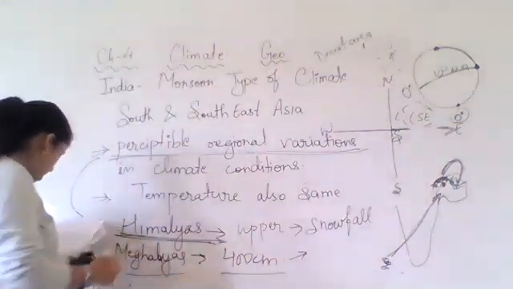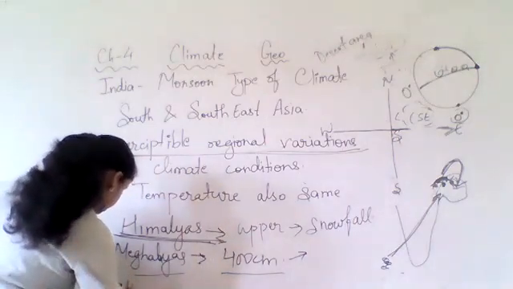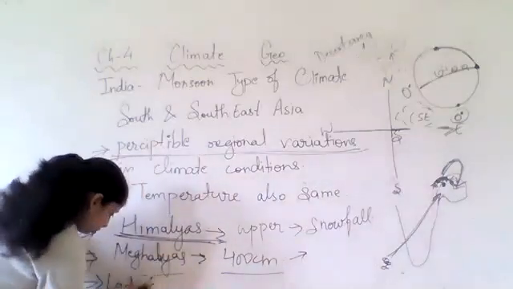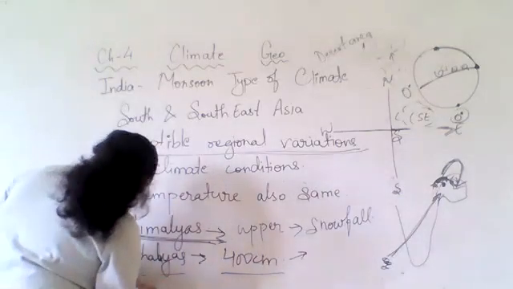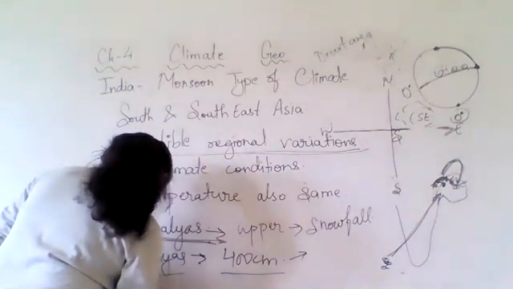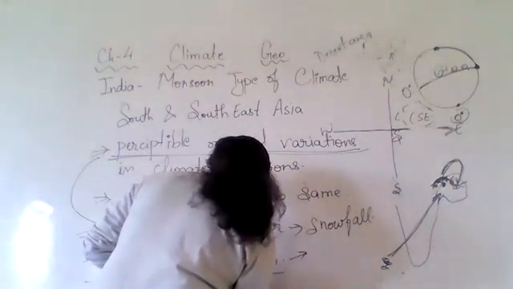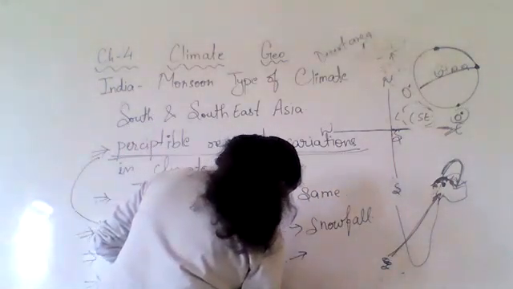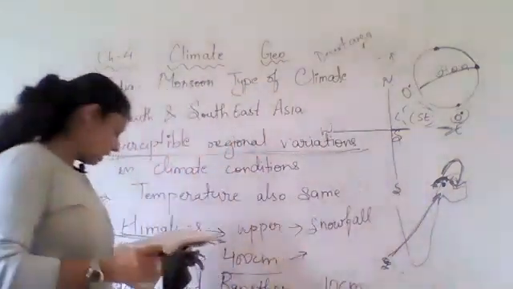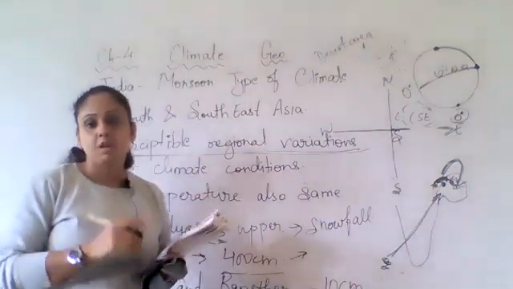Okay. Now, if we take the example of Ladakh and Rajasthan, we will find that the rainfall is less than 10 centimeter.